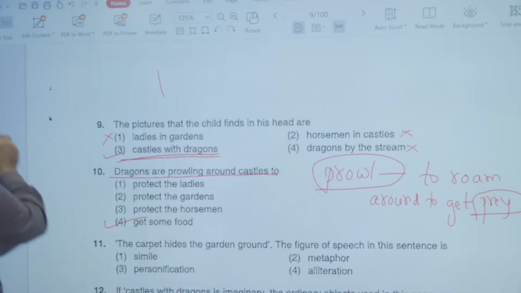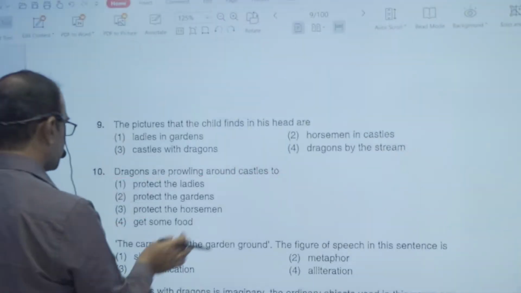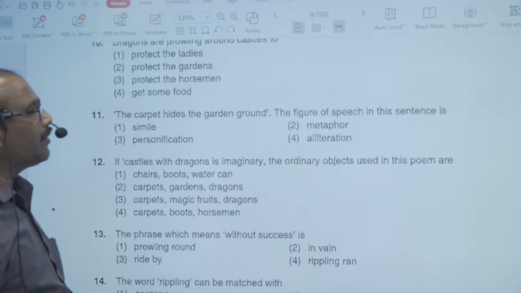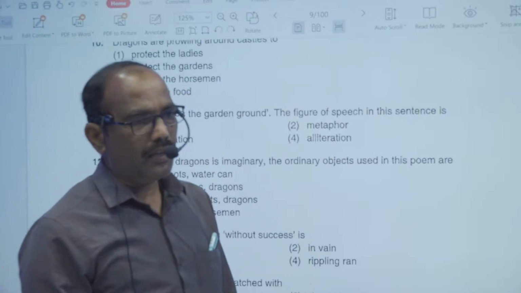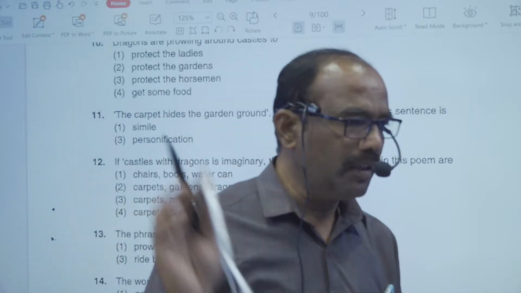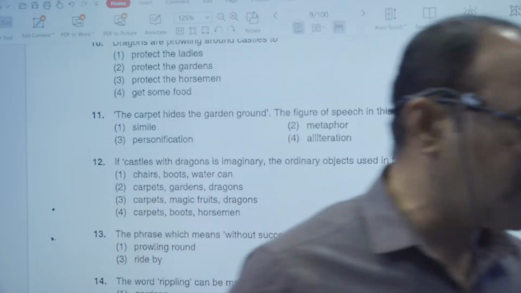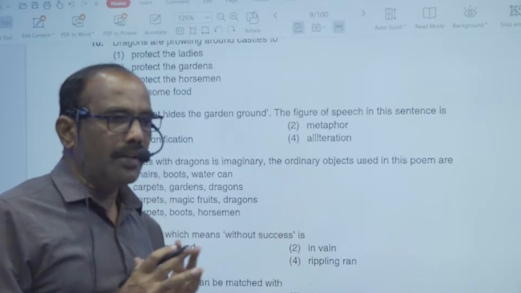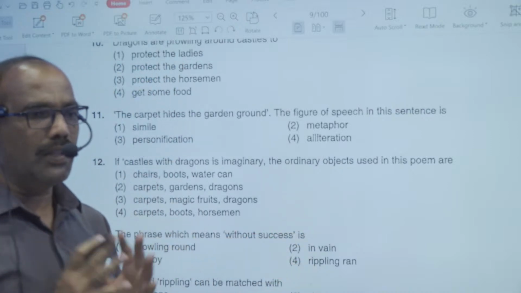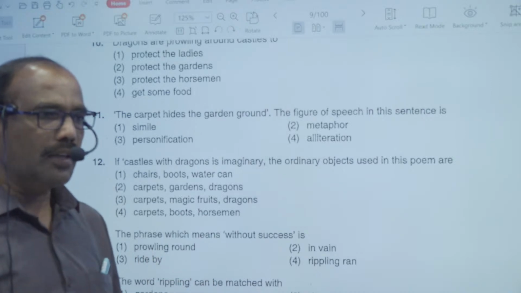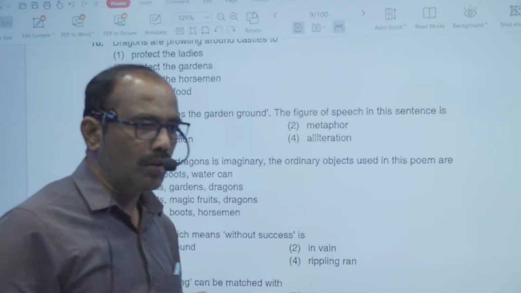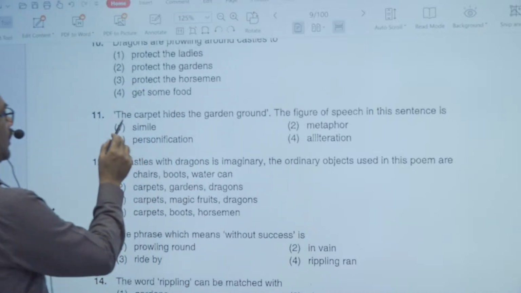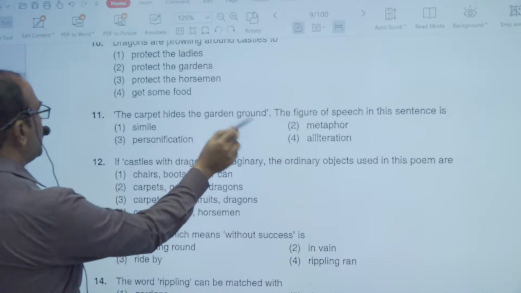And now look at the next question. The carpet hides the garden ground, the figure of speech in this sentence. Earlier in the same question paper, in the passage, figures of speech were given, that is simile, metaphor. If the comparison is made with words like as, so or like, that is called simile. And now look at this particular sentence, the carpet hides the garden ground.